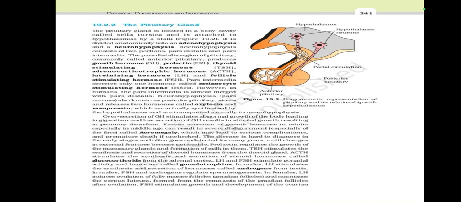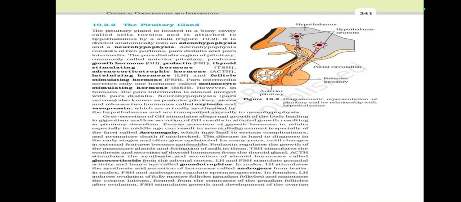Prolactin regulates the growth of the mammary glands and formation of milk in them. TSH stimulates the synthesis and secretion of thyroid hormones from the thyroid gland. ACTH stimulates the synthesis and secretion of steroid hormones called glucocorticoids from the adrenal cortex. LH and FSH stimulate gonadal activity and hence are called gonadotropins.